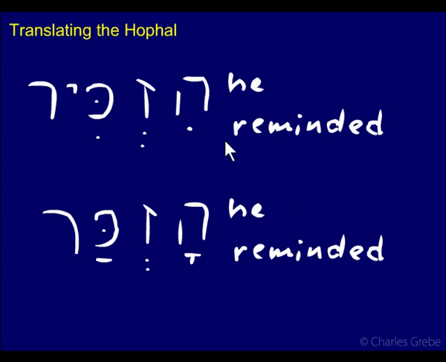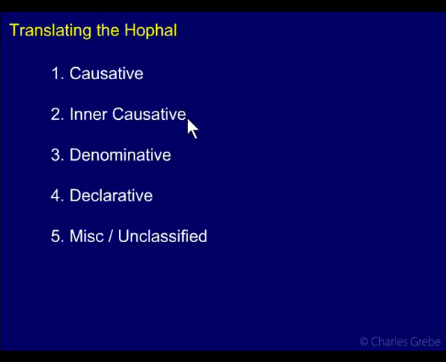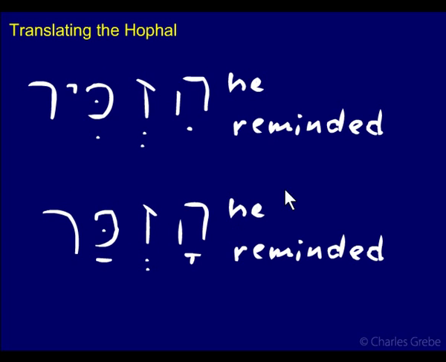So don't change the meaning from a causative to a denominative or something like that. Don't cross these meanings here. Just stay with whatever category the Hiphil has, and then translate it as a passive. So here we need to put in our "was" to make it passive. That's how we do it in English. Here it's active: the subject is causing something else to remember. Here the subject is being acted upon. Something else is causing the subject to remember.